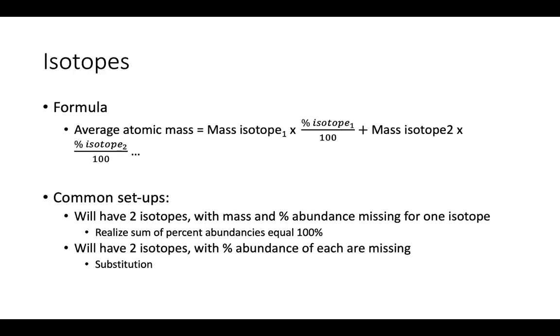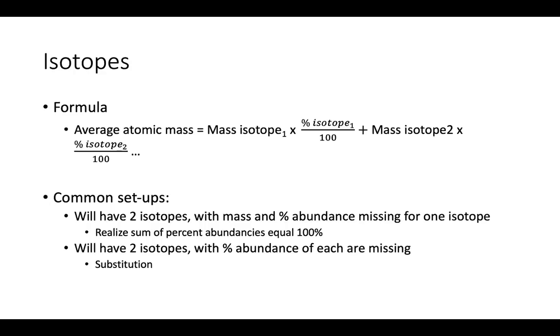And so the jump that you need to make here is that your percent abundances always need to add up to 100%, okay? And so knowing the percent abundance of one isotope, you can actually find the percent abundance of the other isotope. And then from there, if you plug in all the numbers into the equation, the only thing you shouldn't know is the mass of a single isotope. And so you would just plug X in for that and you would solve.